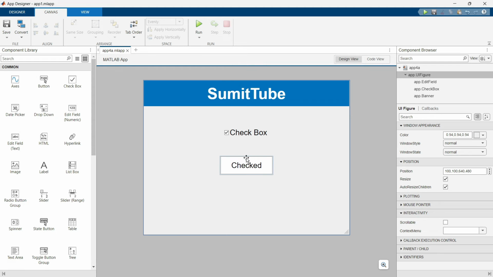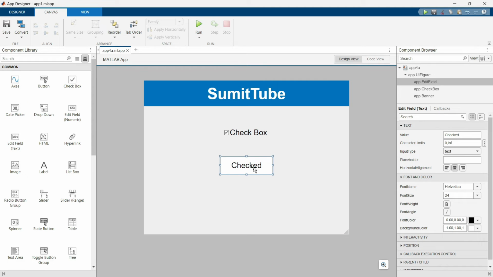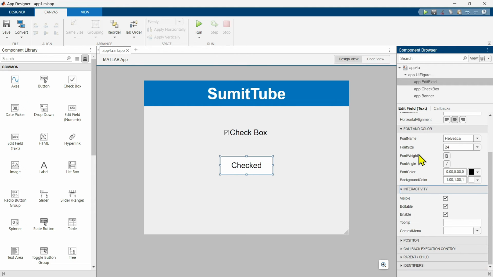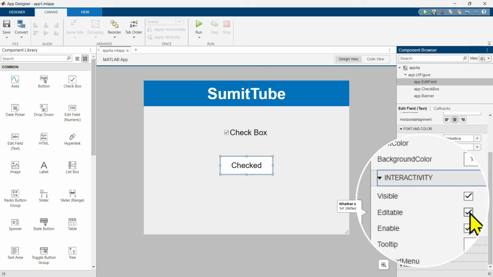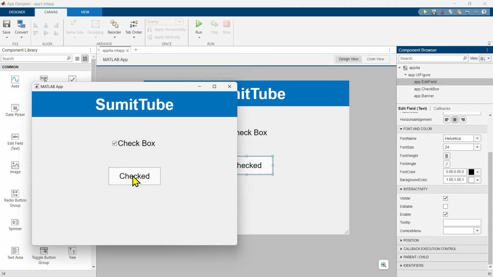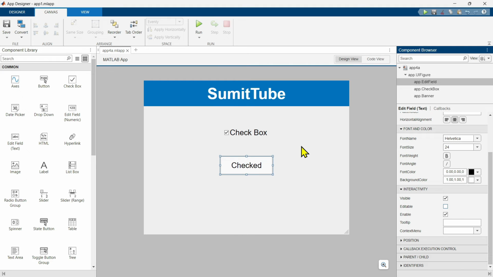So as the user is not going to interact here, we can go through this interactivity and change the editable property. If we uncheck this, the user cannot interact with this anymore. Let's run this program. Now if you see, you can click on it, but you cannot change it anymore. Okay, that's fine.